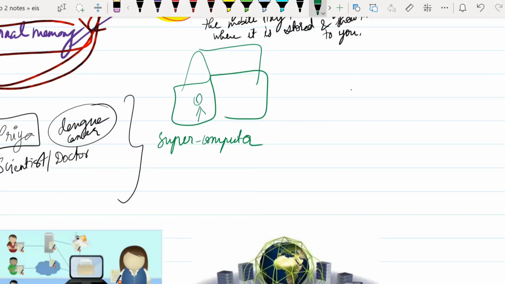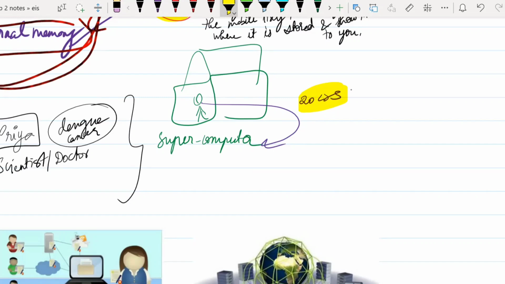The shopkeeper tells her the price of one supercomputer would be around 20 crores, a big shock to Priya. She would not even have 1 crore rupees in her bank account. Where is she going to get 20 crore rupees from?